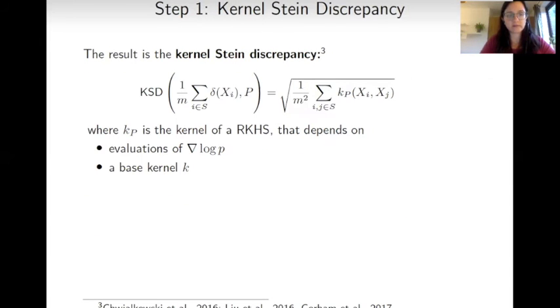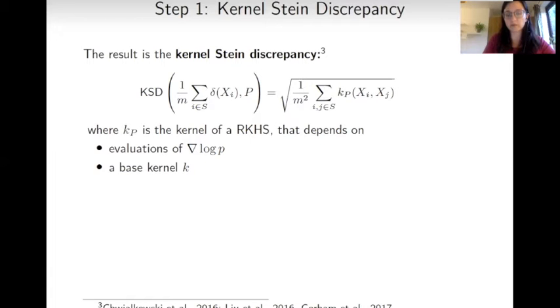Now, if we combine these two steps together, we end up with the concept of kernel Stein discrepancy, or shortly KSD. And it is possible to see from this expression that the KSD is computable, and in fact, it involves summing basically the elements of a Gram matrix that requires evaluating only gradients of the log probability density of the target distribution P, and this can be computed as a post-processing step if needed. And it also involves using basically a base kernel K.